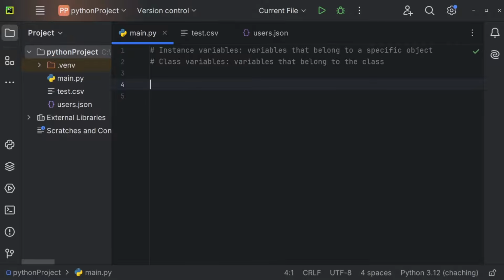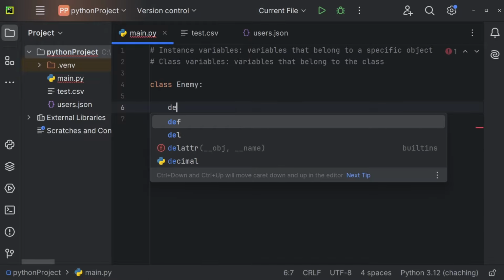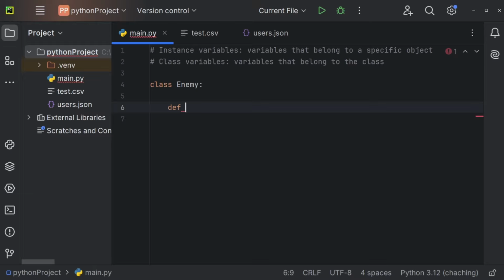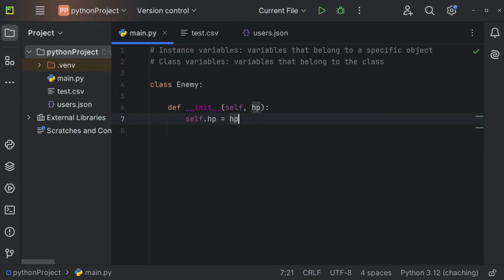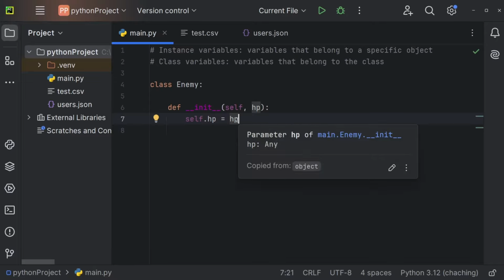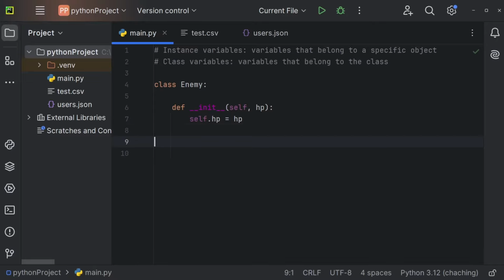Let's now, for example, create the class enemy. And now let's again start by creating the constructor, because that's the first thing you should always do. So def dunder init. And for an enemy, we could, for example, say that we want to get HP, and that's actually enough. So self.hp is going to be equal to HP. So this right here is an instance variable, because every single instance, when creating an enemy, will have a different value for HP. So we could, for example, now create a new enemy.